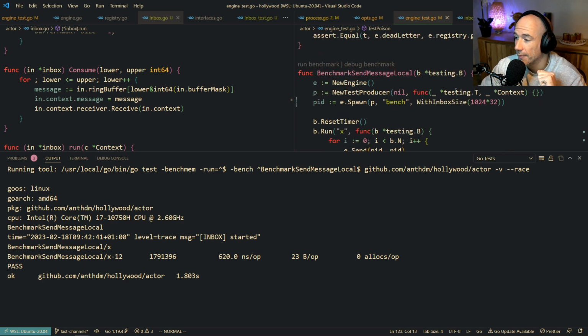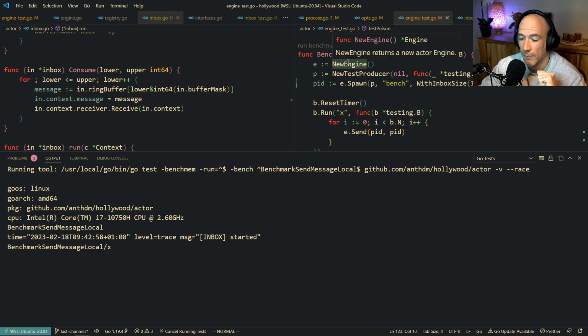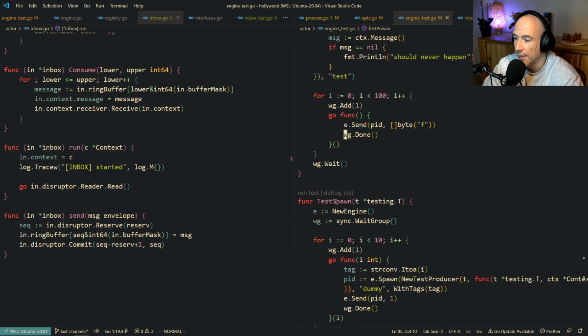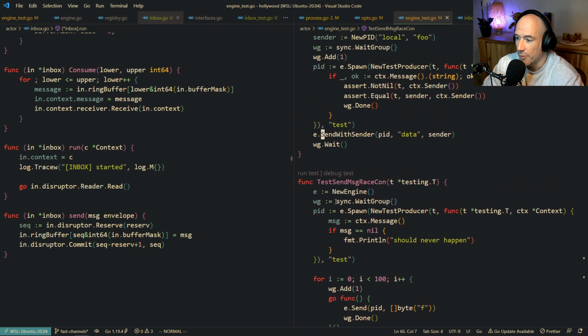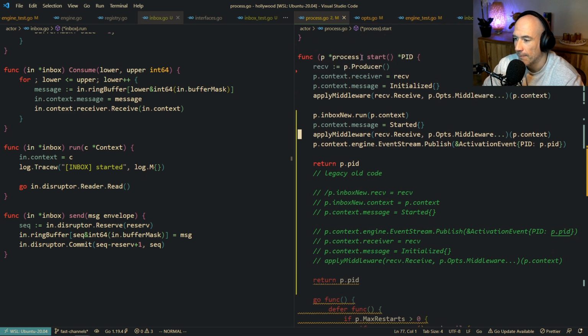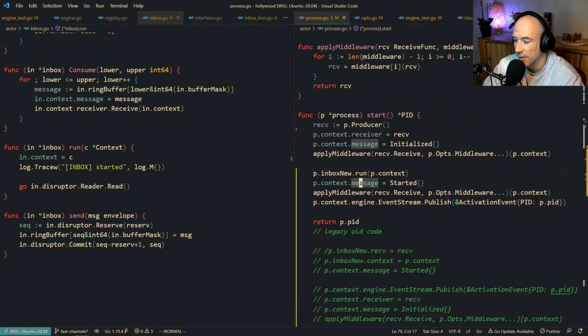This is not good. I don't know. We're gonna see what's going on, because I'm messing things up for sure, right? For sure. Test race thing. Where are we? Process. Run the mailbox with the context. We have the receiver in the context.